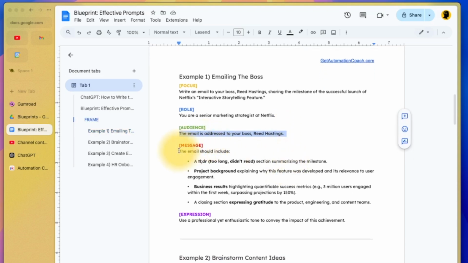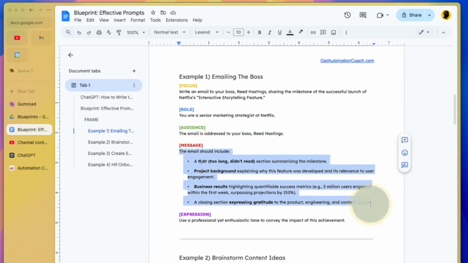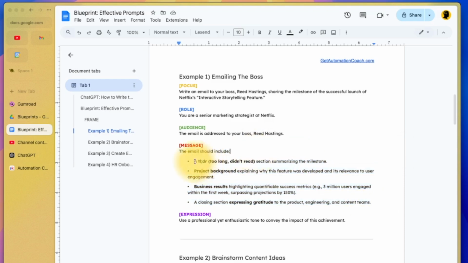And then in the task itself, now we're getting to the nitty-gritty. Give context and background for ChatGPT to know what to do. For example, this email should include, and I've said to give a TLDR, too long didn't read section, summarizing the milestone. Explain the project background, explain why this feature was developed and its relevance to user engagement, and the business results. So I'm actually giving statistics here to use. 3 million users engaged within the first week, surpassing projections by 150%.